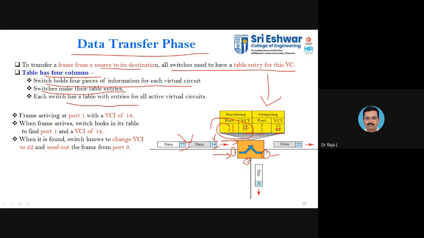Each switch has a table with entries of all active virtual connections. All the active virtual connections will be available here. The frame arriving at port 1 with VCI 14, when it looks up the table, you can see you have 14 here. When it is found, the switch changes the VCI to 22. When it's moving out, it will change the VCI before forwarding to the next switch. This is how normally the operation table works in a switch in a virtual circuit.